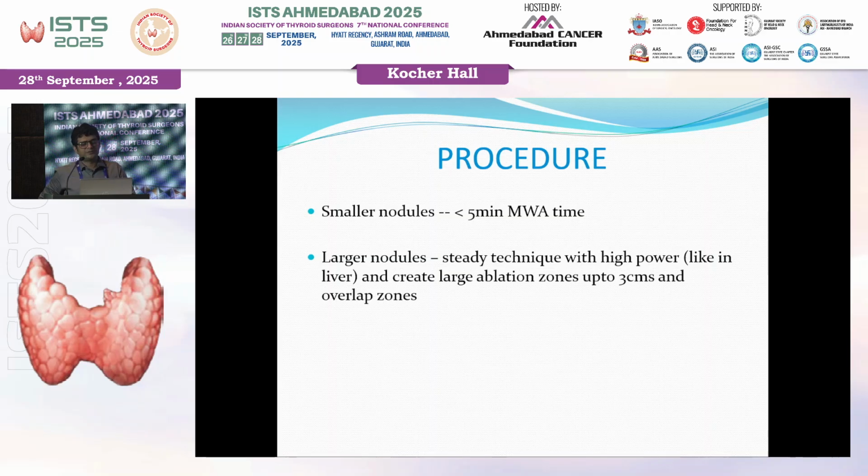For smaller nodules, 5 minutes of microwave ablation time is enough. For larger nodules, sometimes you do a technique like the lever ablation, you keep it for 5 minutes, the ablation zone would be around 3 centimeters, and you do multiple overlapping ablation zones. But for larger nodules, more than 20 ml volume, embolization is better.